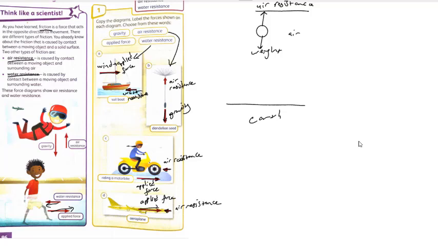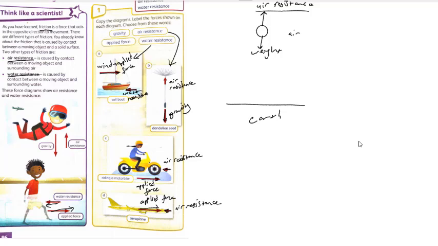If you understand what is applied force, what is air resistance and water resistance, you can answer the questions easily. The applied force, guys, is a force exerted by any object. For example, if you try to push the wall, that force which you apply is called applied force. In the motorbike, the engine applies a force. That's why the motorbike moves, right? This kind of force is called applied force. And wind here is pushing this sail, the boat in this direction. It is also called applied force.